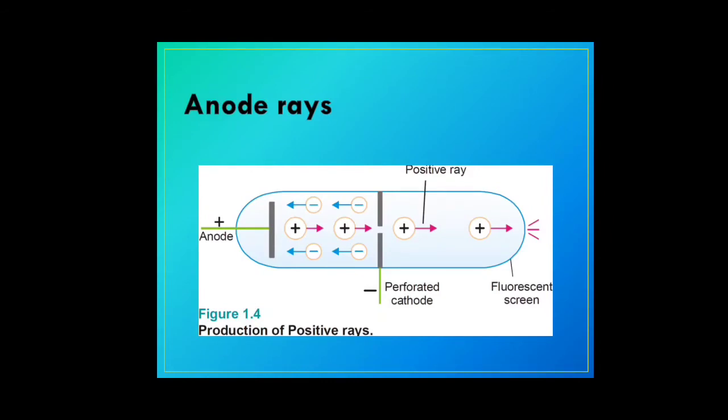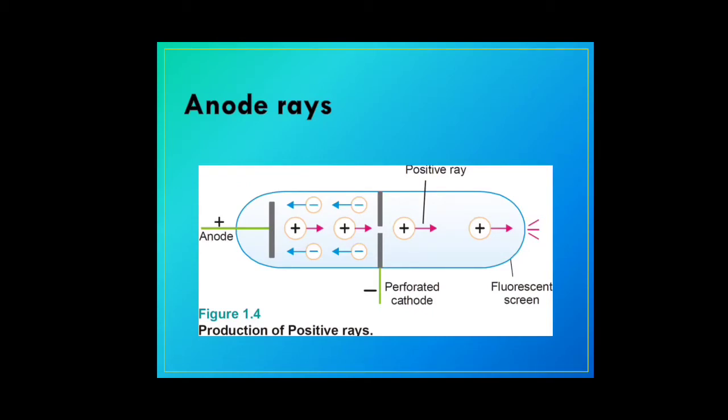In the anode ray experiment, the cathode which was taken was perforated, meaning holes were made in the cathode. In the same kind of setup, once a gas is passed into the discharge tube and it is connected to a very high voltage, it was noted that some particles could move through the perforations of the cathode.